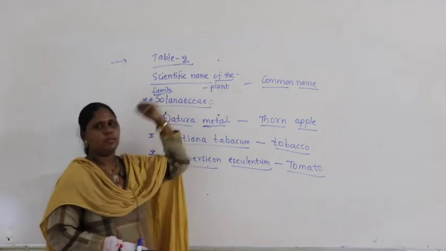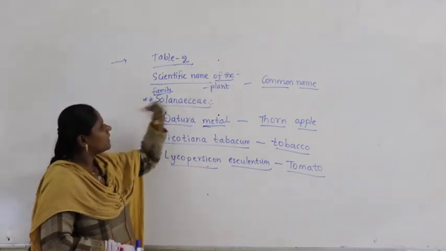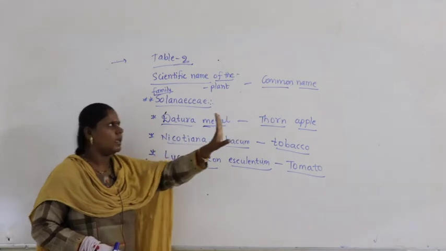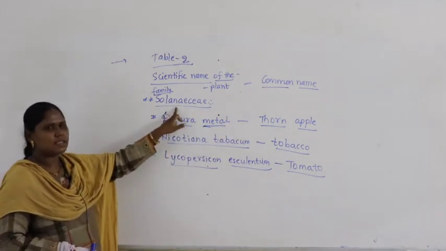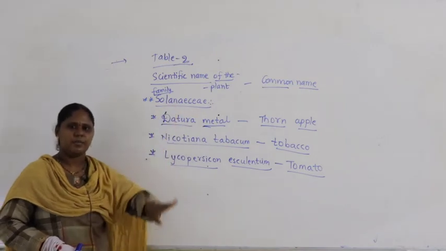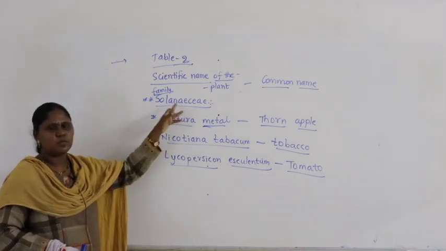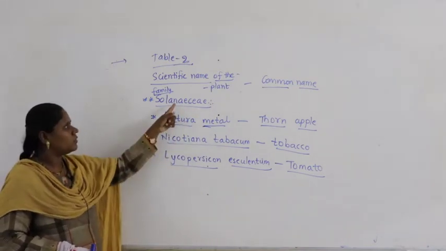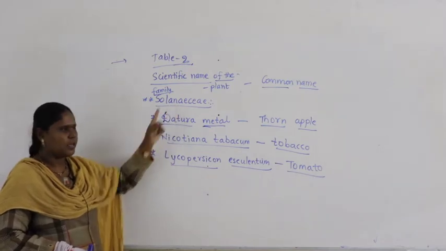What is it? Table number 2. What are we discussing in this? Scientific name of the plant and common name. So, which family are we discussing? Solanaceae. We call this what? Vegetable family. Most of the vegetables we use mostly fall in the family called Solanaceae.